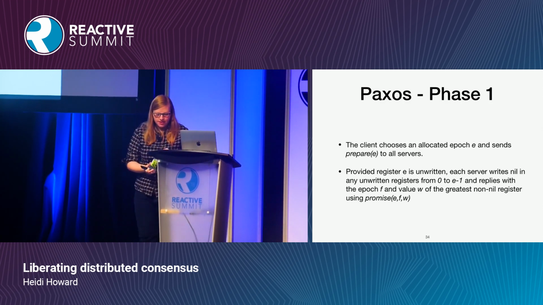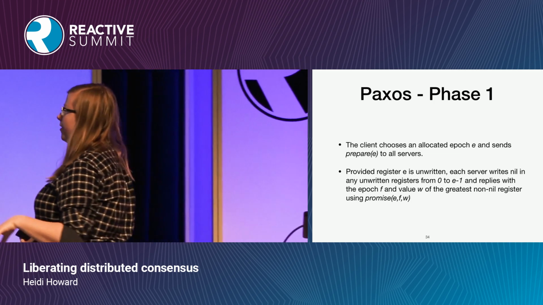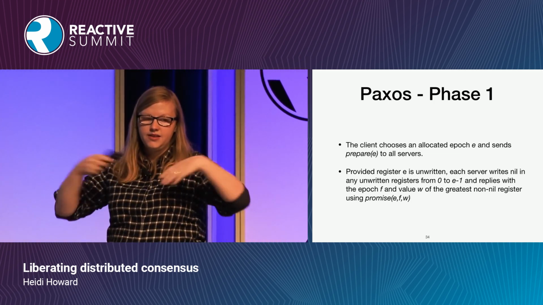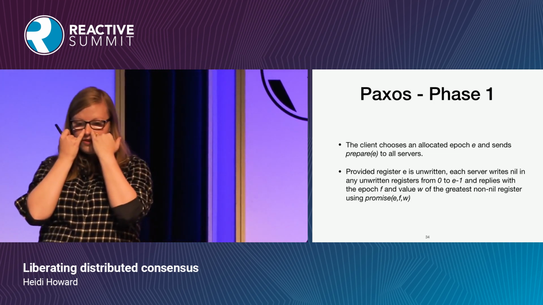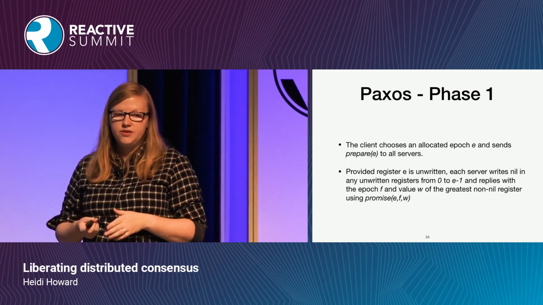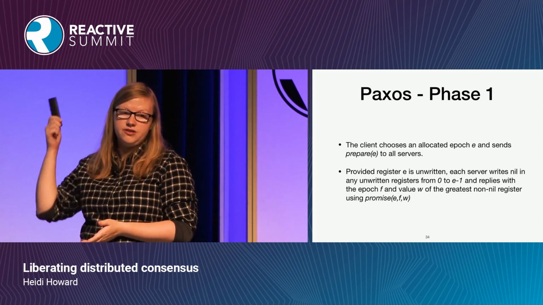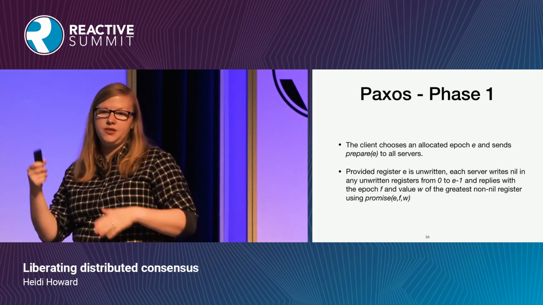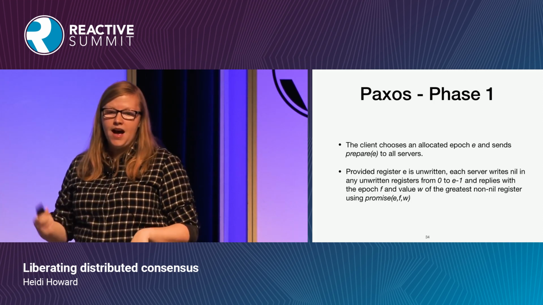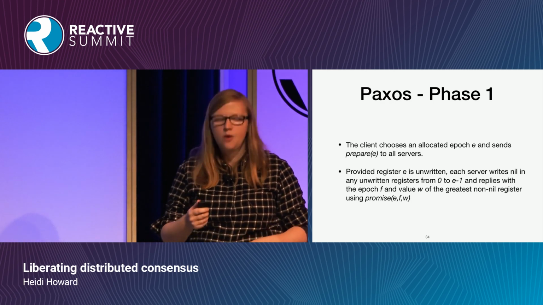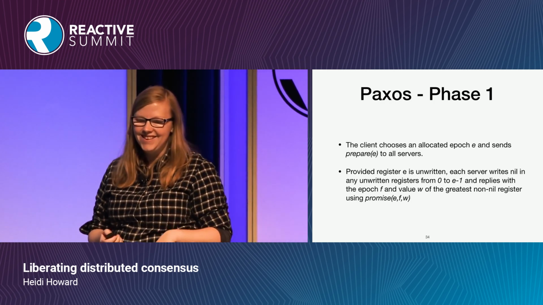The Paxos algorithm has two phases. The first phase is like a reading phase, and the second phase is like a writing phase. In the first phase, the client chooses an epoch that it's going to use, and it sends that epoch to all of the servers. What the servers do is they write nil to any previous registers from epoch 0 up to E-1, and return the highest value and epoch that they have filled. We'll go through some examples in a second.